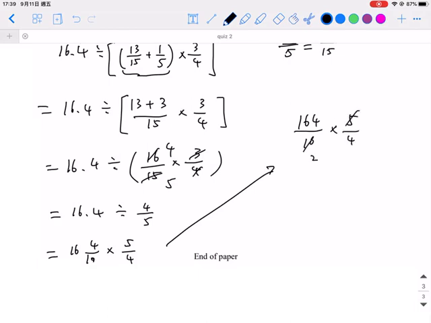Some simple calculation: let's use 4, which is 4 times 41. So the answer is 41 over 2, or you can write it as 20 and 1 over 2, or you can write 20.5, also okay. So that's the end of the solution of the Chapter 1 Quiz 2. I hope that you can do the correction right now. Thank you.